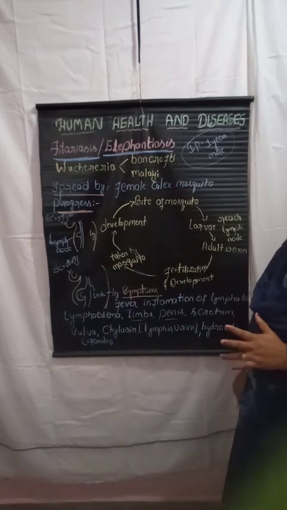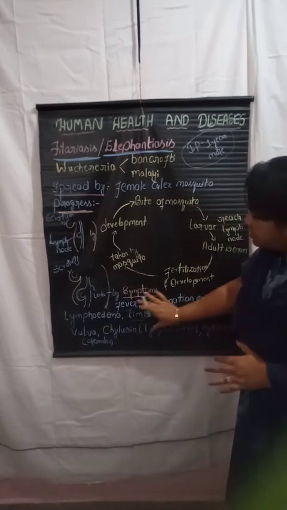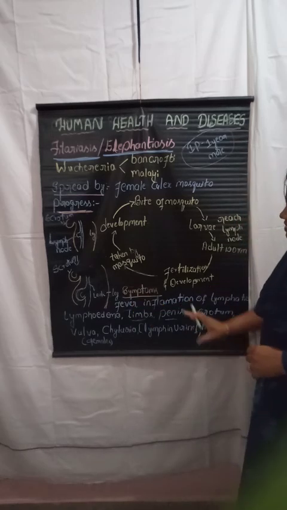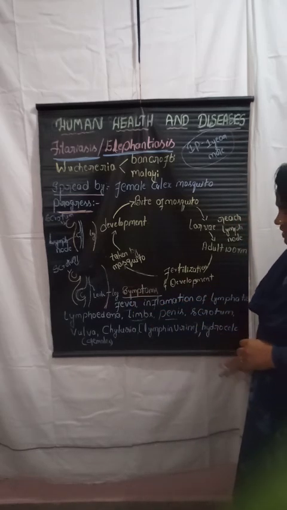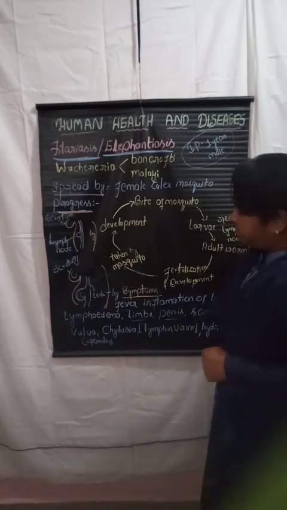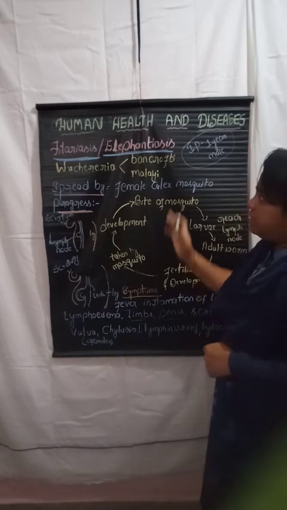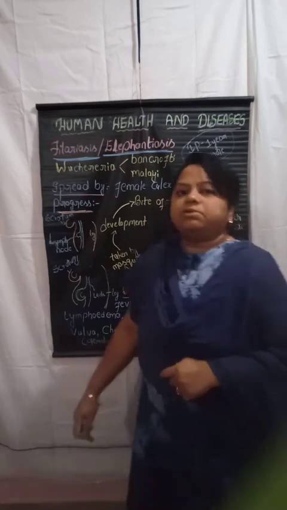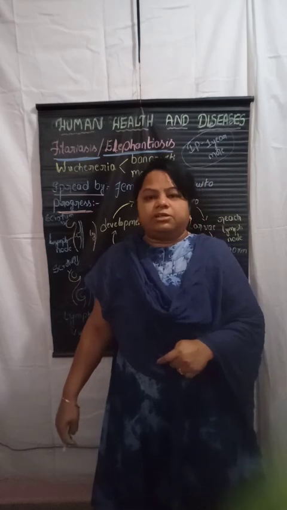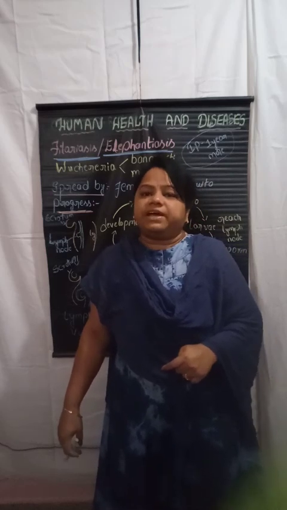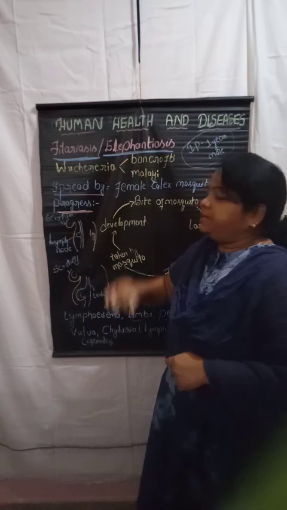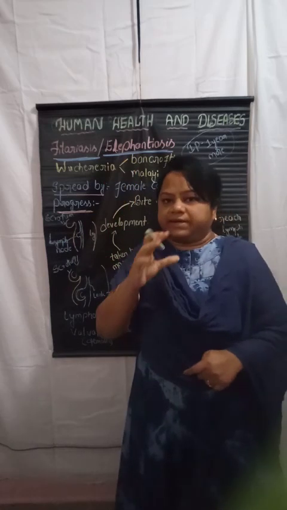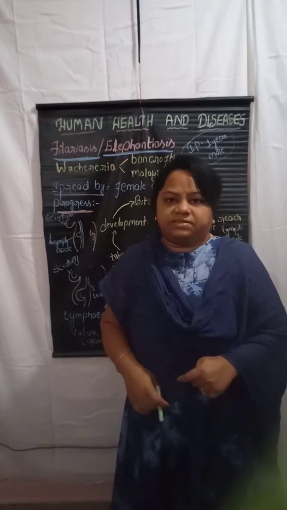So these are all the symptoms. Very simple, and we can remember them very easily. They are very important for examination, for 1 mark and also 2 mark questions. With this, we complete the helminthic diseases. Thank you.